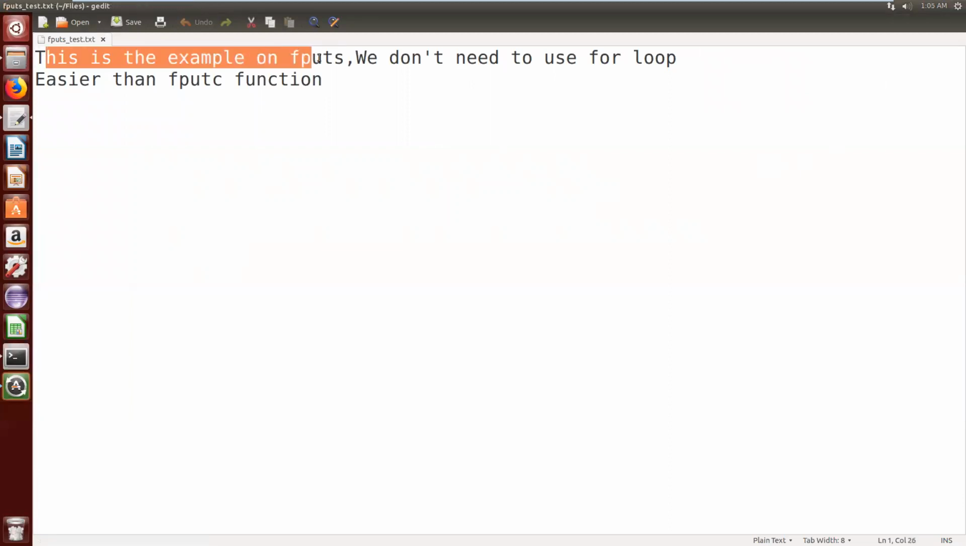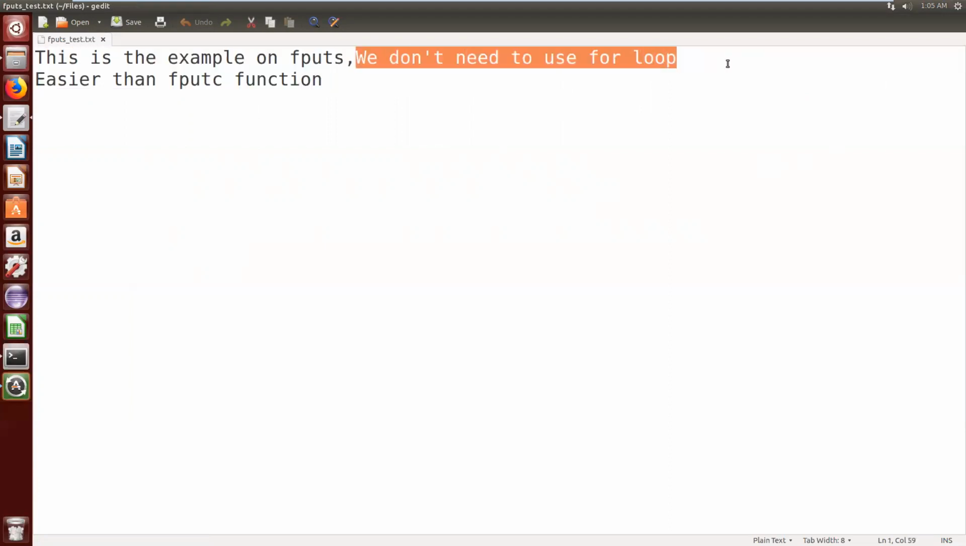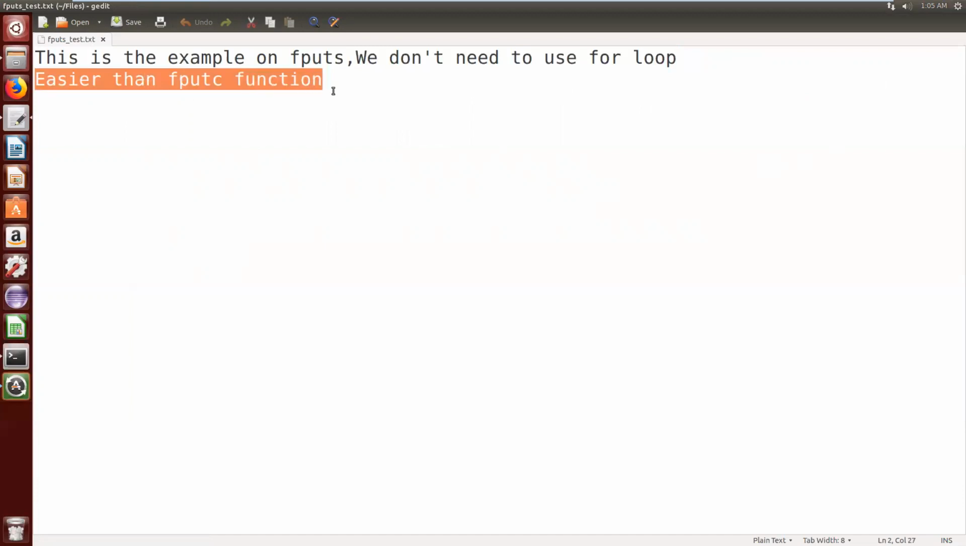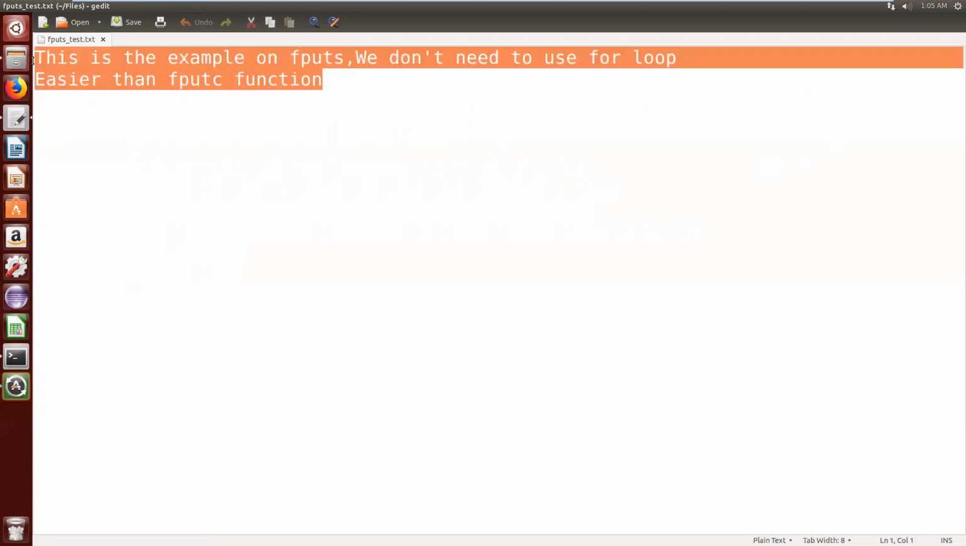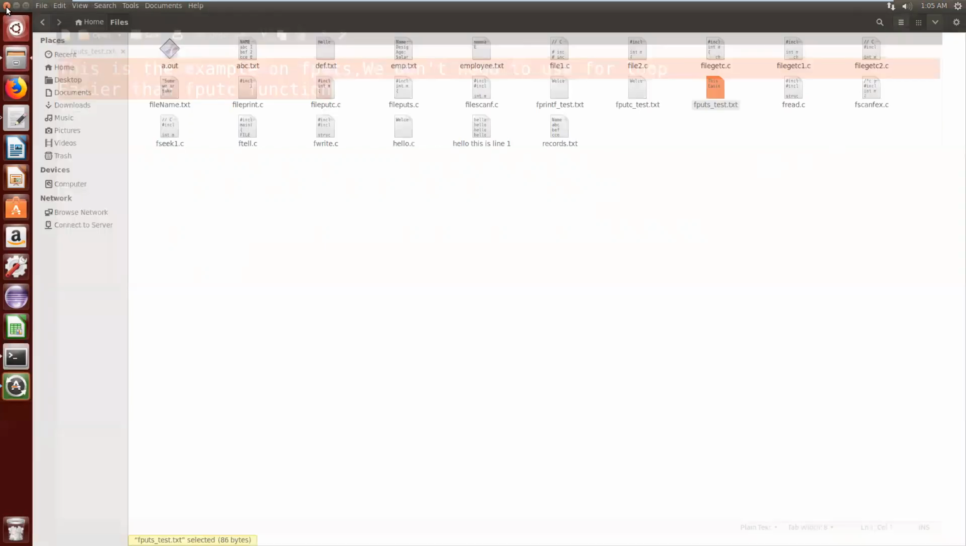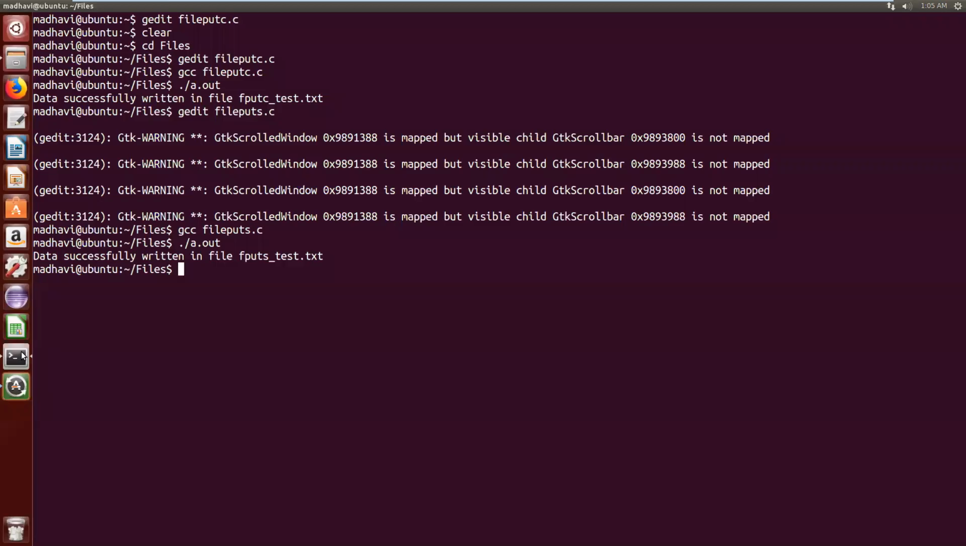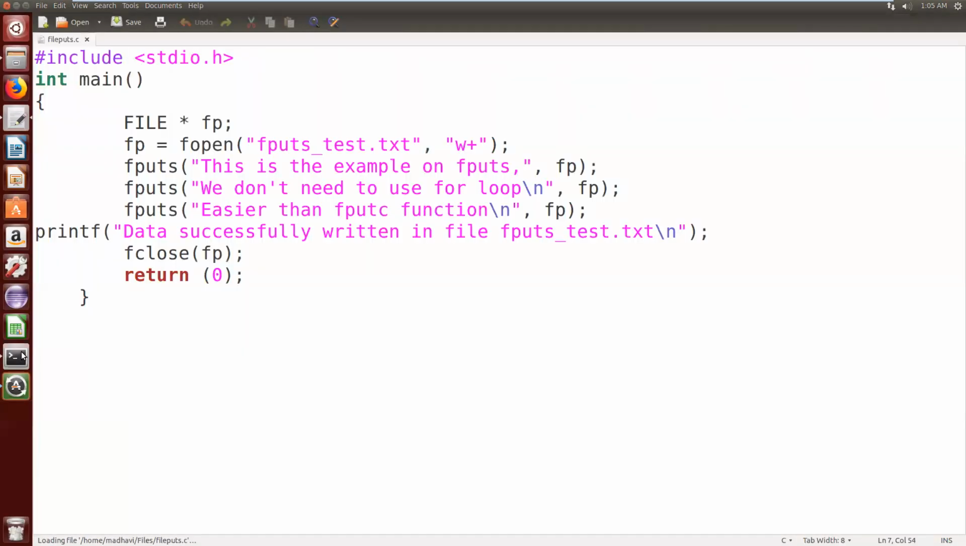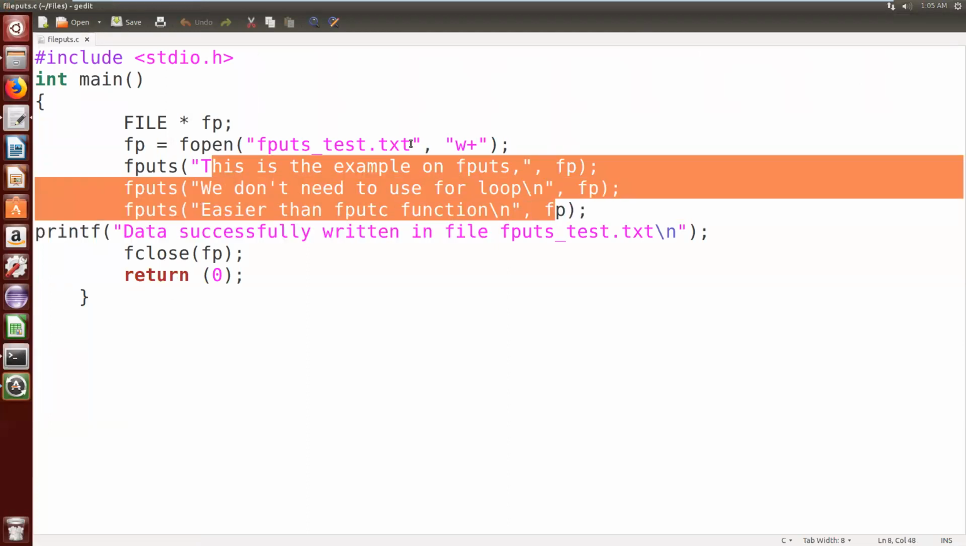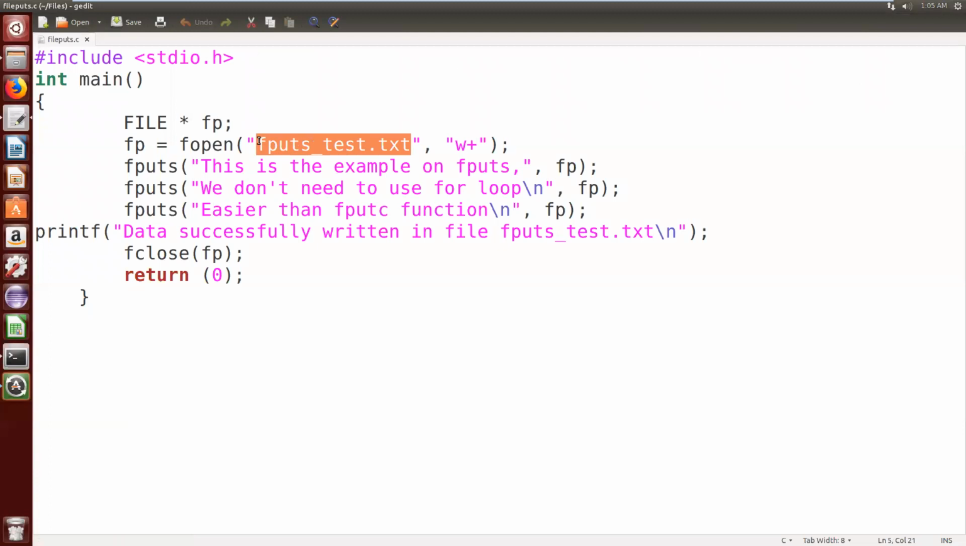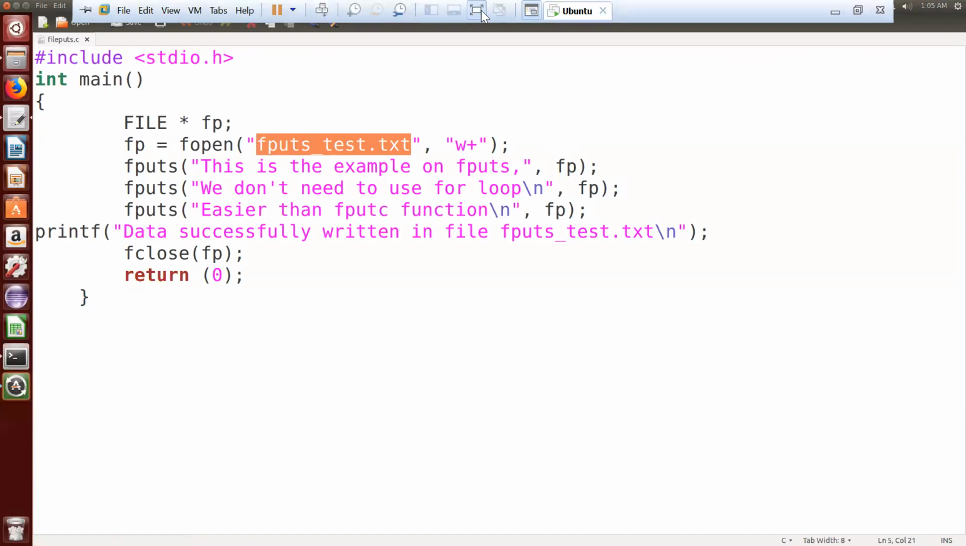First line is, this is the example of puts. Second line is, we don't need to use a for loop. Third line is, this is easier than the fputs function. All those three lines, whatever we have written in the code, that text is displayed here. So this is about the fputs function. These three lines are written into this file, string by string at a time. Let me come back to the next function.